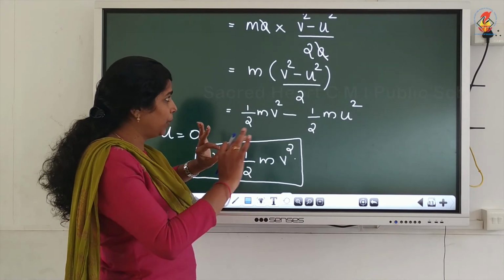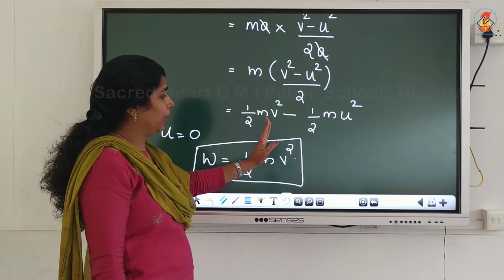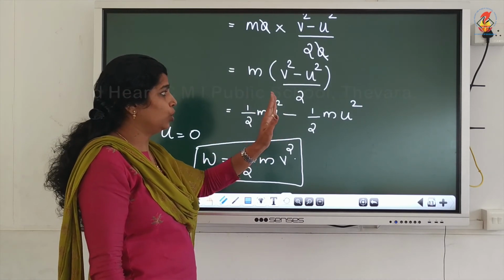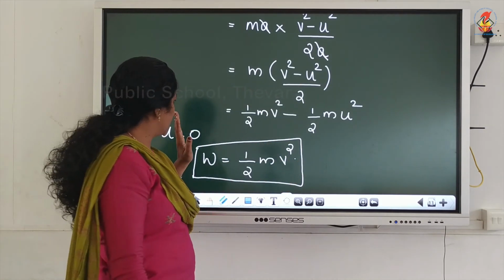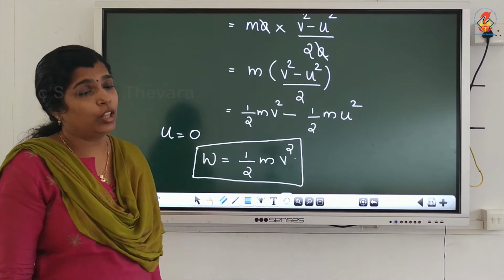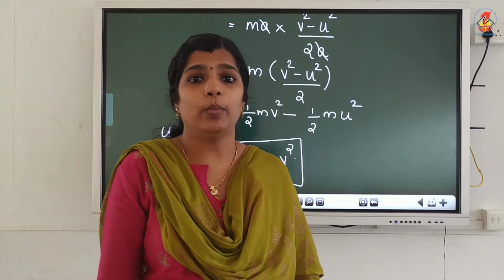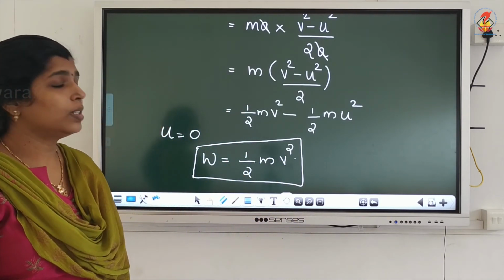So, I split it into 2: half into MV square minus half into MU square. We know the object is initially at rest, so U equal to 0. So, we got an equation like this.